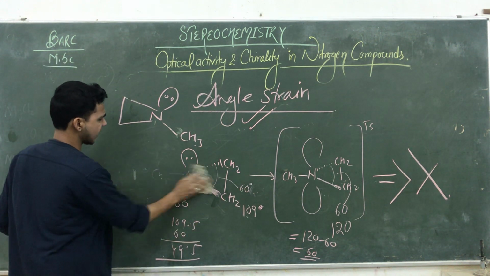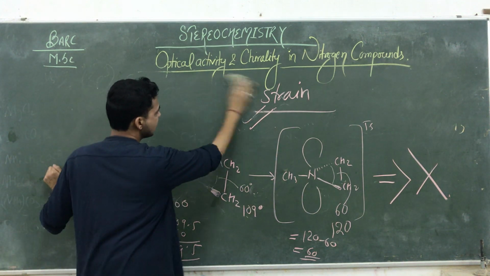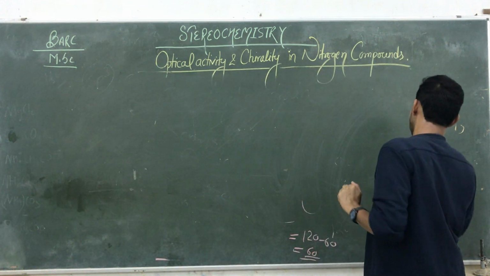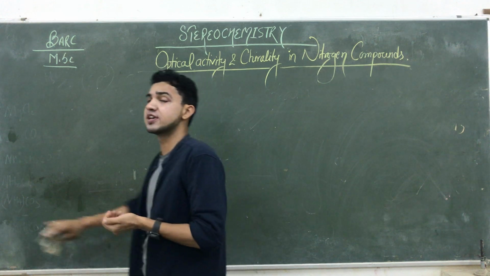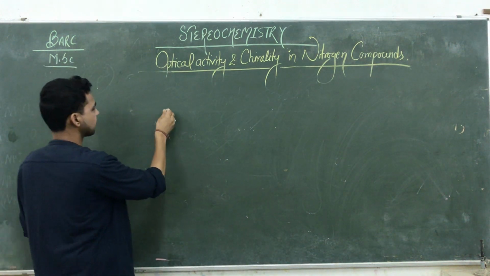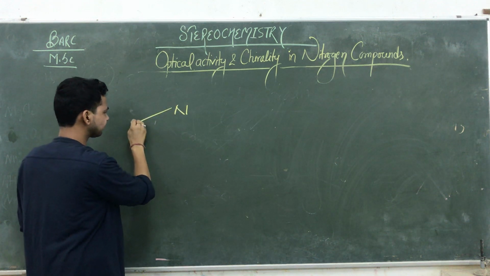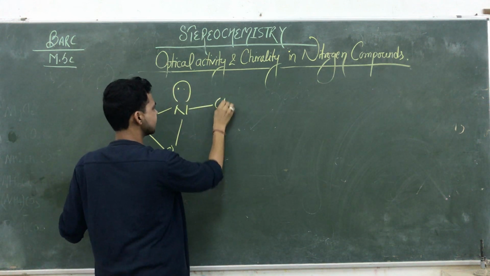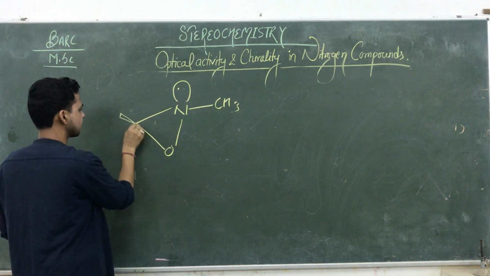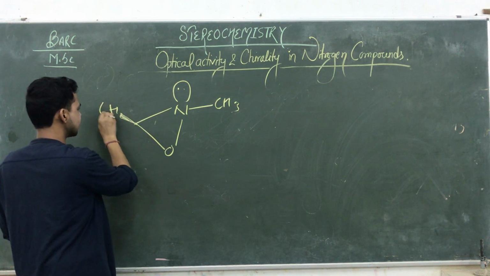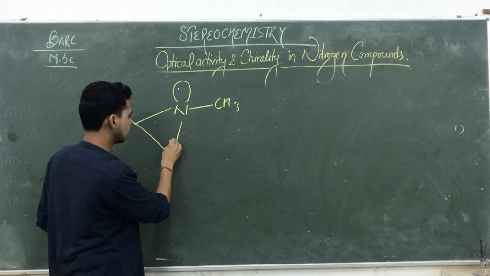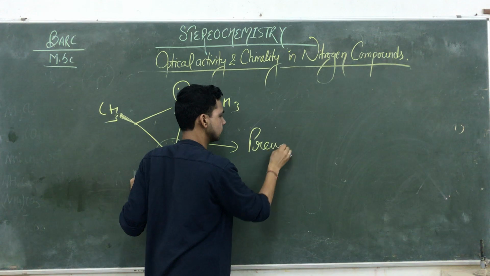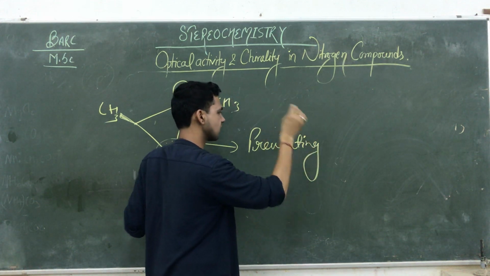If suppose any other heteroatom is available inside this ring, suppose अगर इसी रिंग में नाइट्रोजन के नियरेस्ट कोई हेटेरोएटम जुड़ा हो, then such type of heteroatom is also helping to reduce their flipping inversions. Like I'm giving you an example. This is nitrogen. Suppose this one is nitrogen, and oxygen is here. It's a lone pair. That one is CH3, and here is also suppose a hydrogen. Okay, or we say suppose CH3. So due to the availability of another heteroatom nearest to this nitrogen, they are also preventing what?